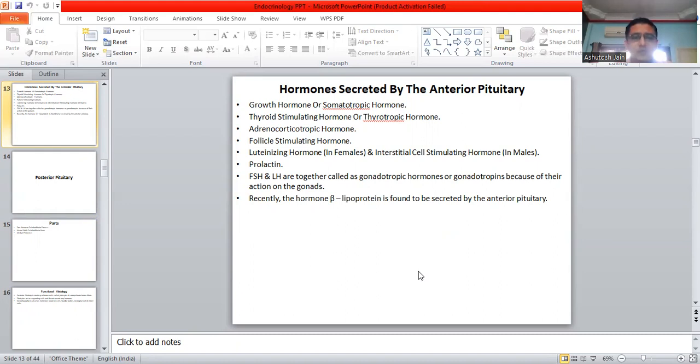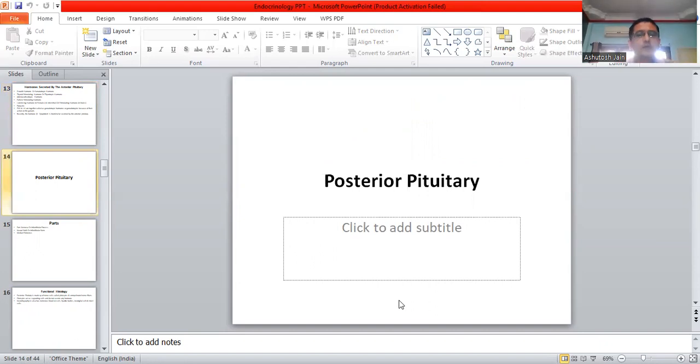Recently, the hormone beta lipoprotein is found to be secreted by the anterior pituitary. This can be asked as an MCQ question in your final university exam. Okay, so kindly note it down. Again, I am repeating, recently the hormone beta lipoprotein is found to be secreted by the anterior pituitary. Now, my dear students, we have studied up till here about the anterior pituitary. Now, coming on to the posterior pituitary. I hope everything is clear.